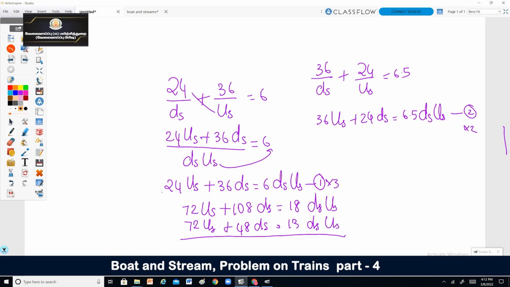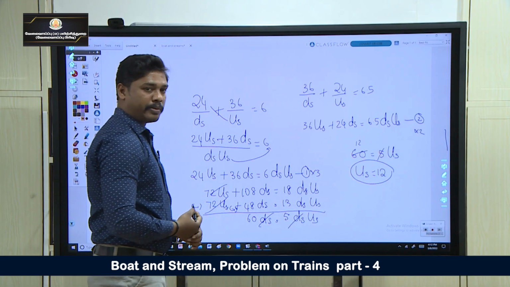Now subtract these two equations. 72 us would get cancelled. So 108 downstream minus 48, you will be getting 60 downstream is equal to 5 ds us. So downstream would get cancelled here. So you are having 60 is equal to 5 times upstream, 5 twelves are 60. So upstream speed is 12. I got the upstream speed as 12.